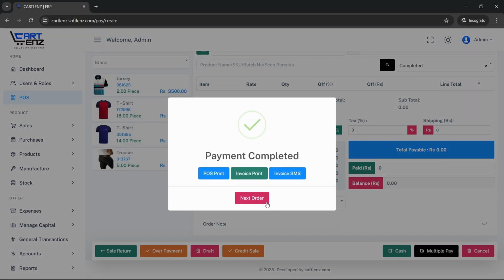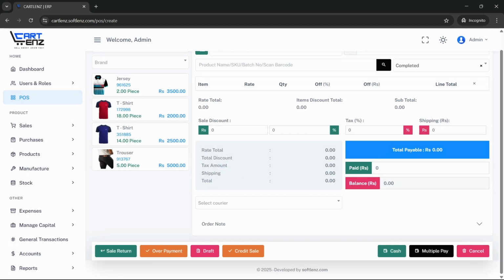And that's it. Your sale is now complete. With CARTLENZ, managing your sales is simple, fast, and smart.